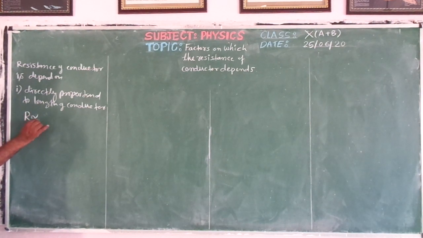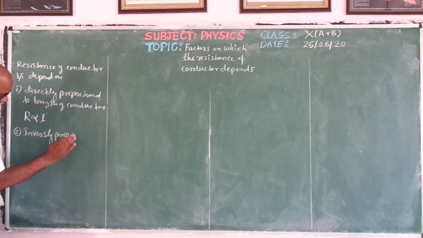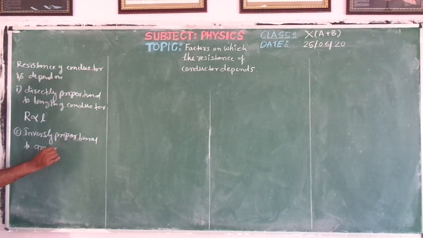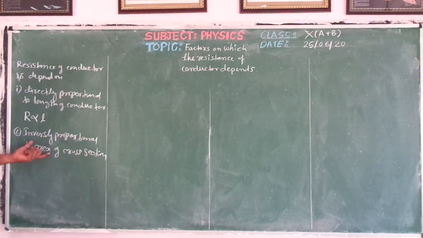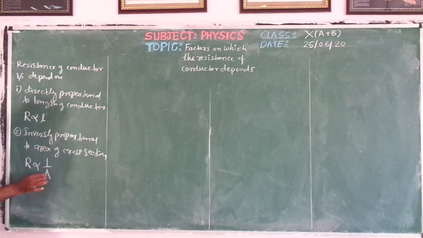Mathematically we can write R is proportional to L, where R is the resistance of the conductor and L is the length. The second observation is that resistance is inversely proportional to the area of cross section. That means we can write that R is inversely proportional to the area of cross section.